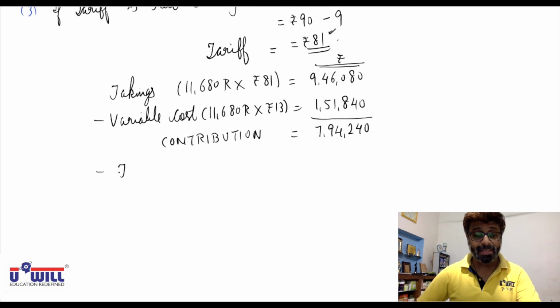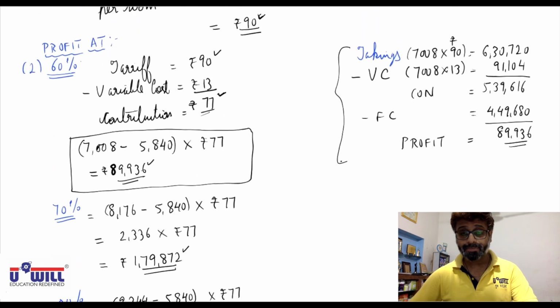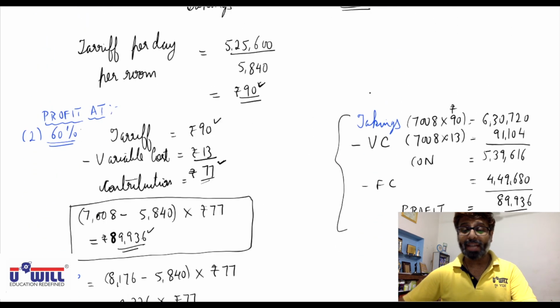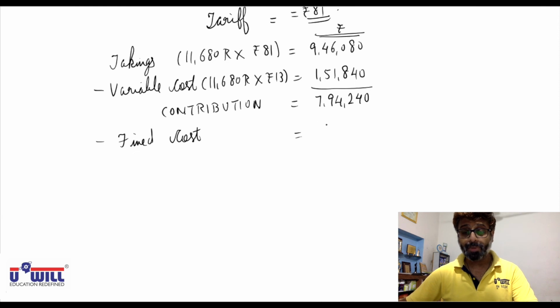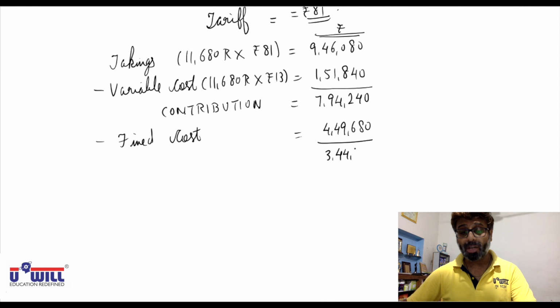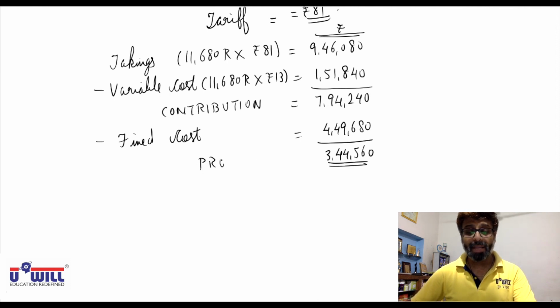From that you'll minus the fixed cost, that is 449,680, which is going to remain the same. Further, if you minus 449,680, then the profit would come to 3,44,560. I repeat, here we have to make the whole statement.